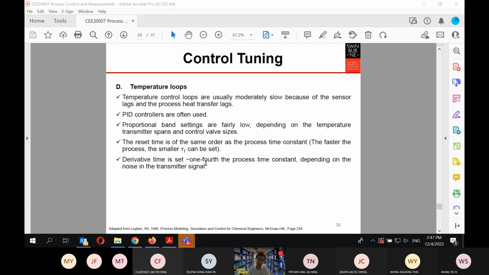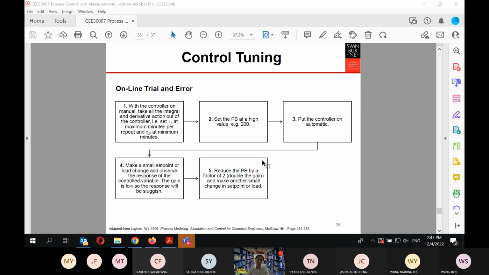The temperature loops are usually quite slow because of the heat transfer process. Okay, therefore, in most cases they use PID controllers. How do we do controller tuning? You can do it with online trial and error. Okay, this is what you do.